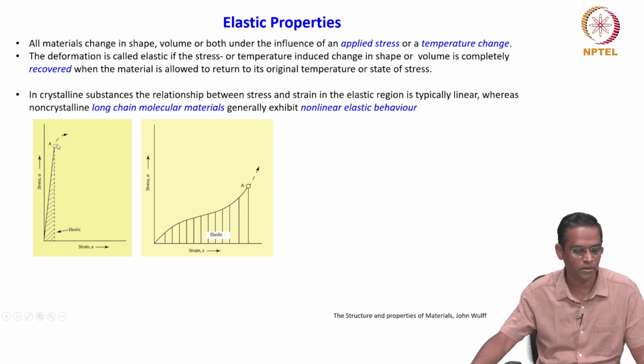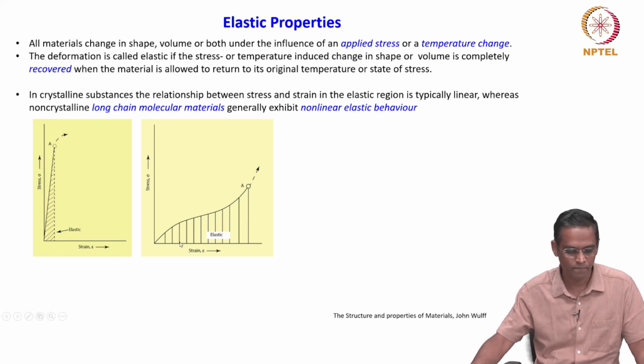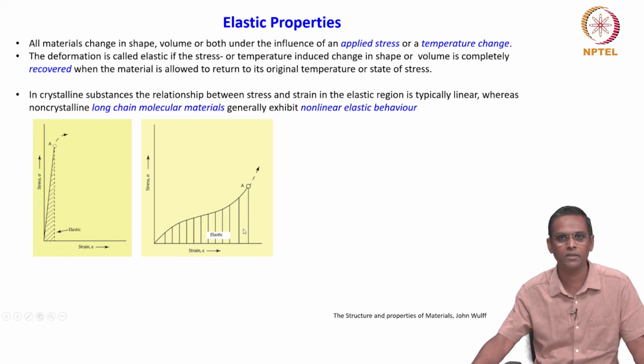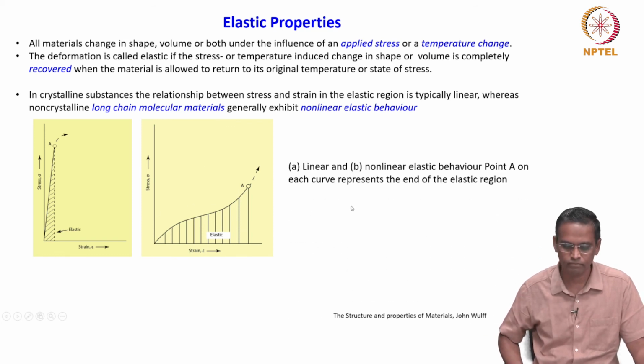That is the limit. Okay. Similarly, you see that it is an interesting curve. It is not linear, but it is still an elastic region. All the way up to point A, it undergoes elastic deformation, but it is non-linear. So, non-crystalline long chain molecular material will exhibit elastic behavior, but not linear behavior.